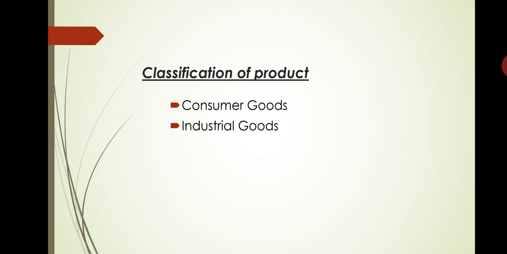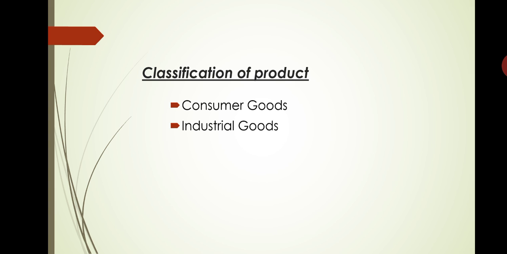In the context of classification of products into consumer products or industrial products, it may be noted that the classification does not put the products in watertight compartments. So all the products cannot be classified as exclusively consumer products or exclusively industrial products, understood. The same product, under one set of circumstances, may be a consumer product, and under another set of circumstances it may be an industrial product. For example, writing paper. When used in writing by a student, it becomes a consumer product, right? But when it is used for business purposes, it becomes an industrial product.